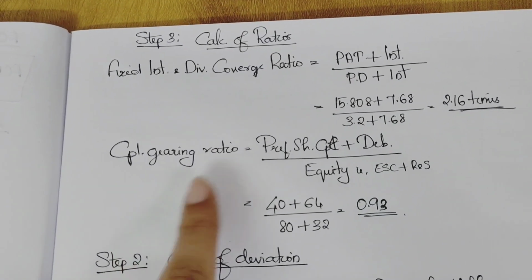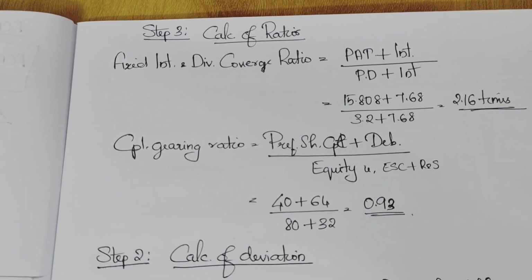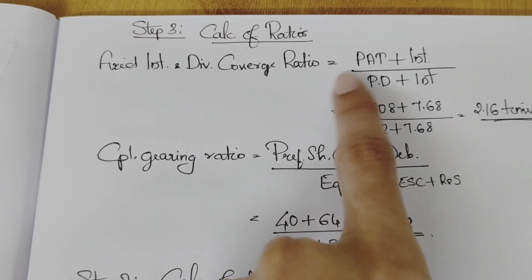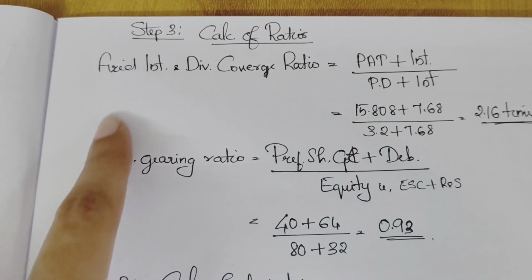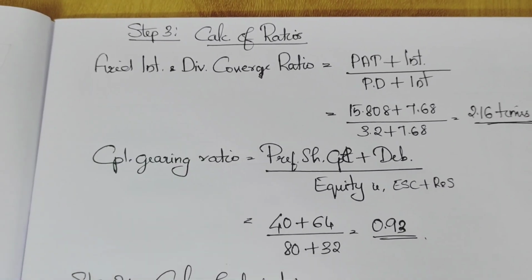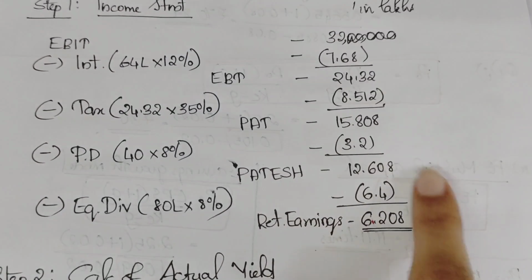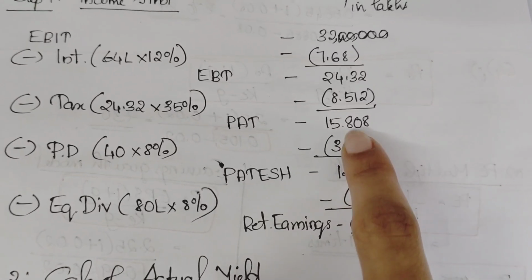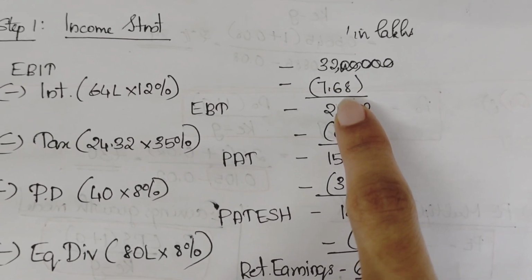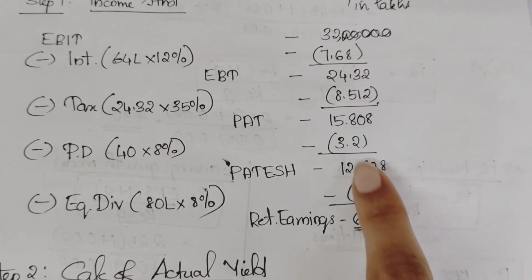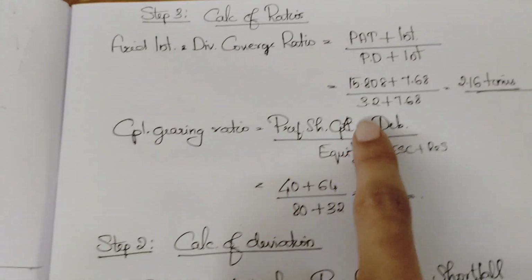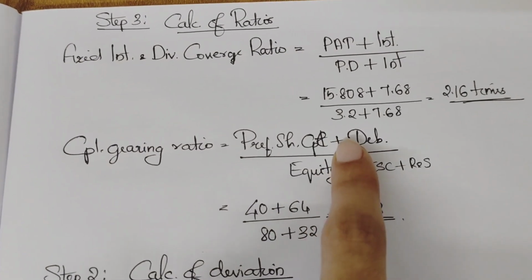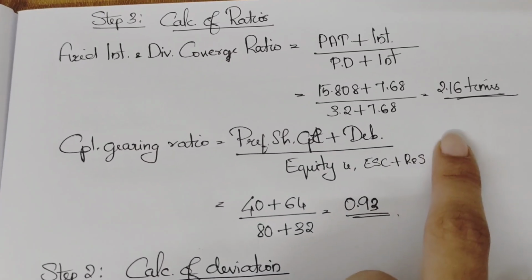Now step 3. Step 3 is calculation of ratios. Fixed interest and dividend coverage ratio, capital gearing ratio. So profit after tax plus interest divided by preference dividend plus interest, you get the fixed interest and dividend coverage ratio. So how much is the profit after tax? Profit after tax is 15.808 plus interest 7.68, divided by preference dividend 3.2 plus interest 7.68. So you get the fixed interest and dividend coverage ratio as 2.16 times.